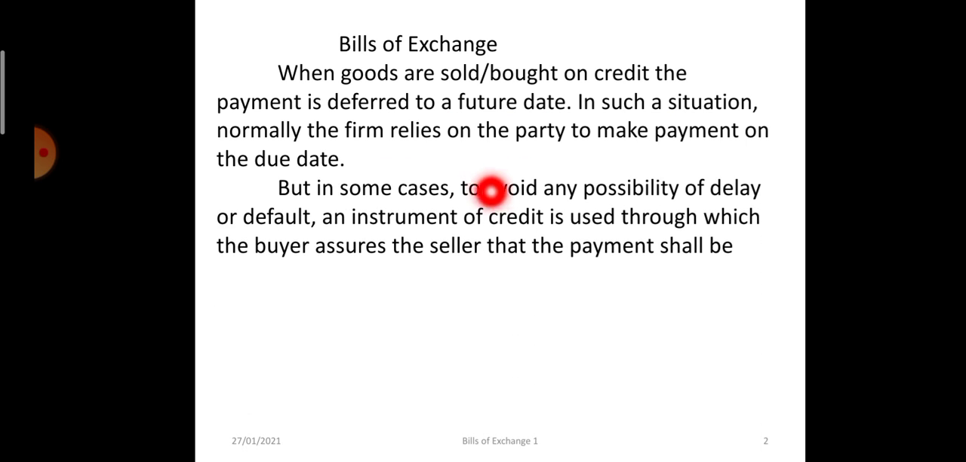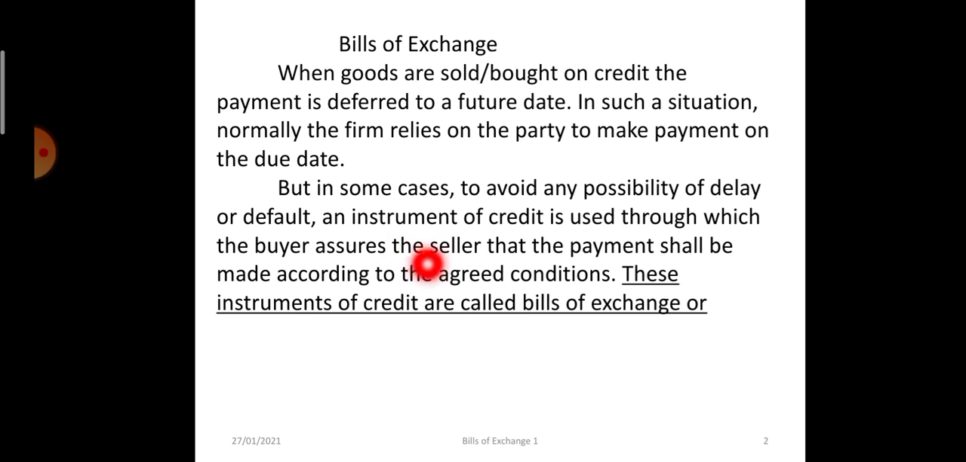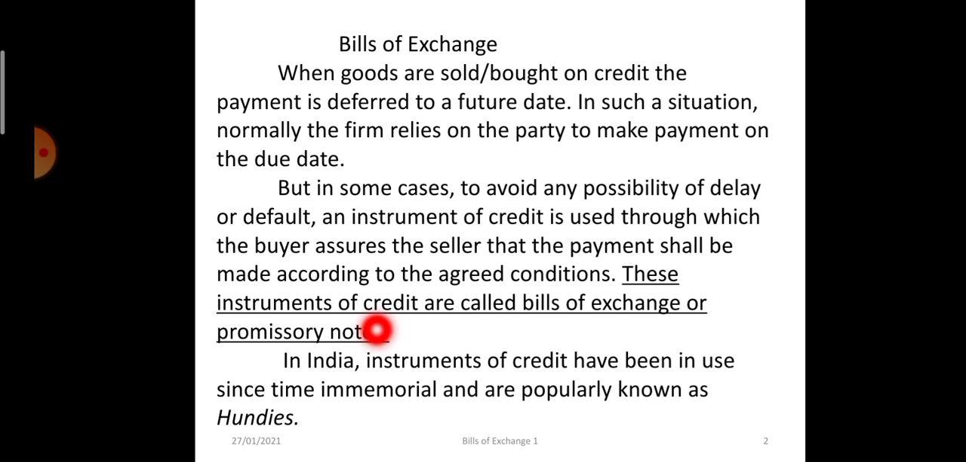So, to avoid any possibility of delay or default, an instrument of credit is used through which the buyer assures the seller that the payment shall be made according to the agreed condition. These instruments of credit are called bills of exchange or promissory notes. Earlier in India also it was used, and they were popularly known as hundis.